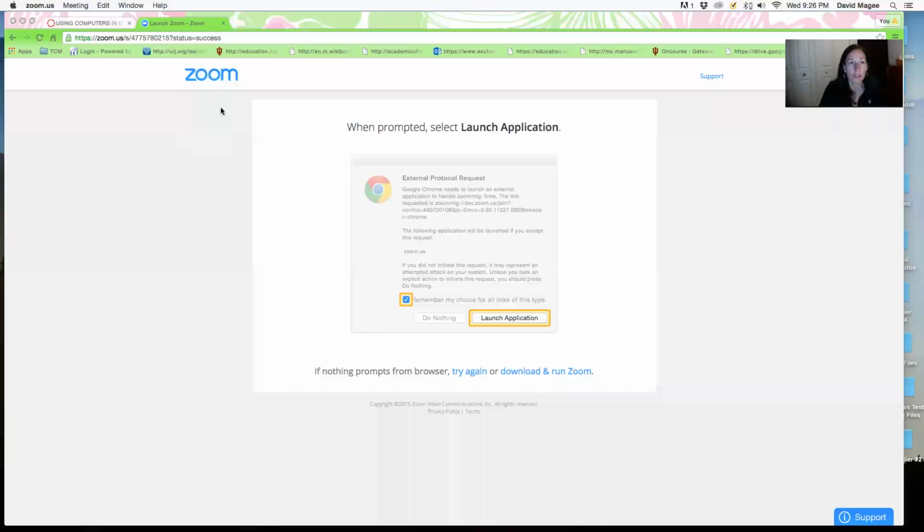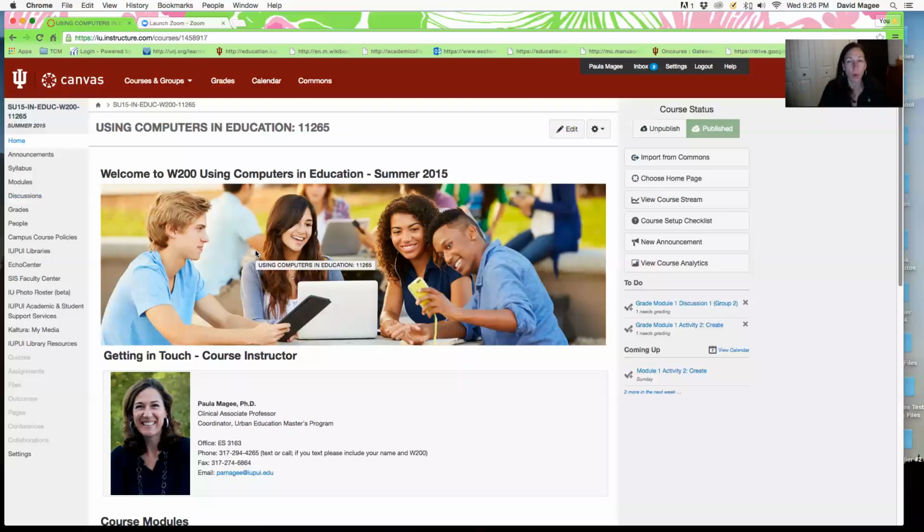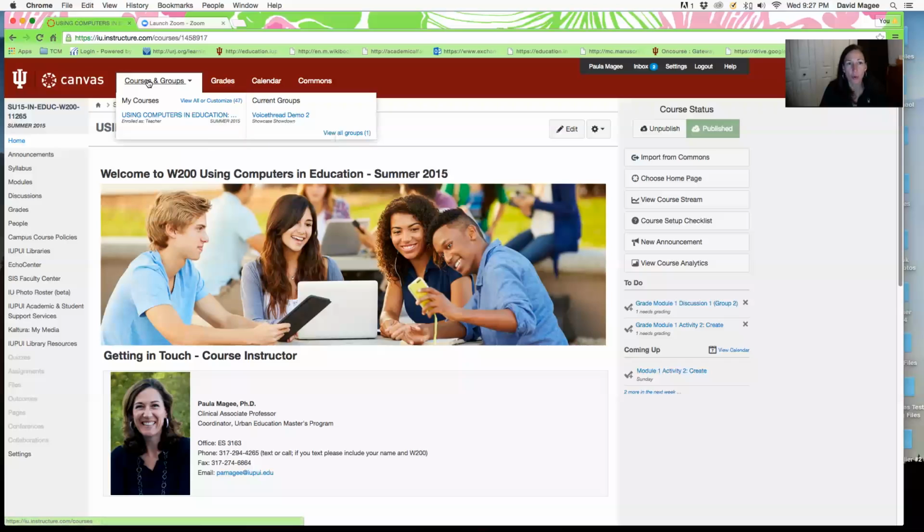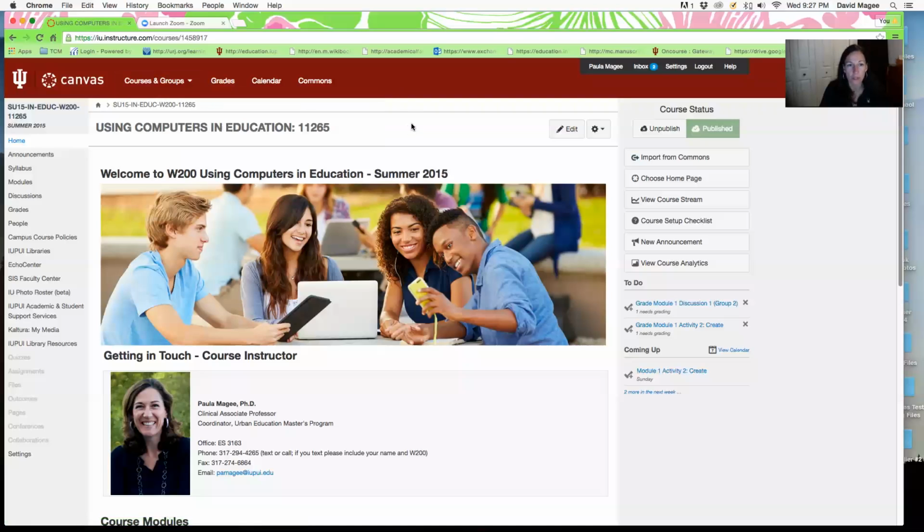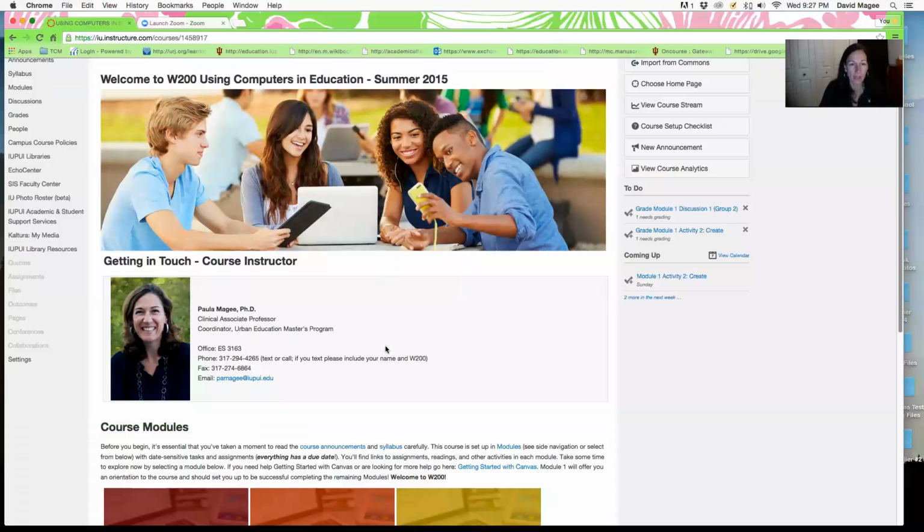In this way, you'll be able to see the course. So I have this set up so that our home page is showing, and so when you log into Canvas, you need to go to your courses and groups. I have it set up so only the W200 is showing, but you might have a list of a couple of classes. Using Computers in Education is our course. And if you scroll down, this page will come up every time you log in. And my contact information is on here.